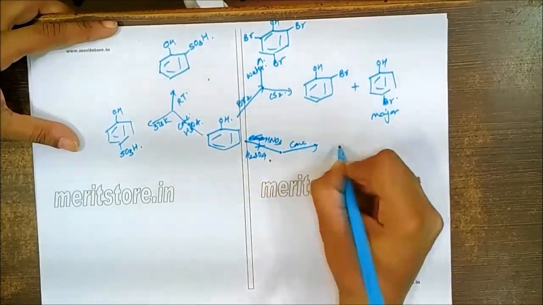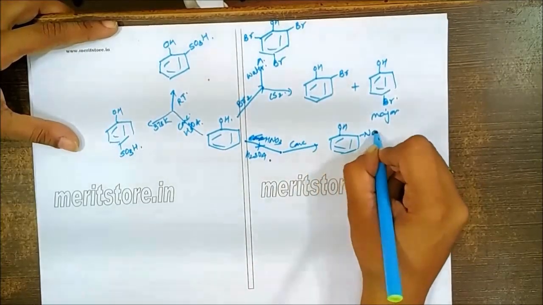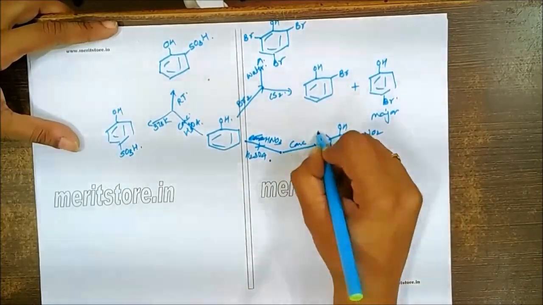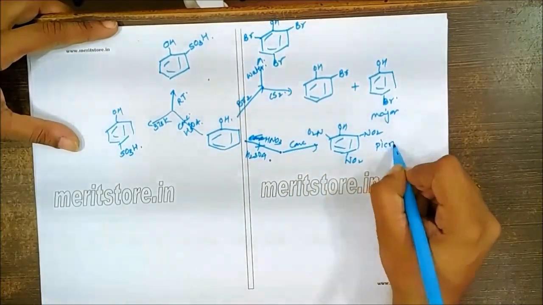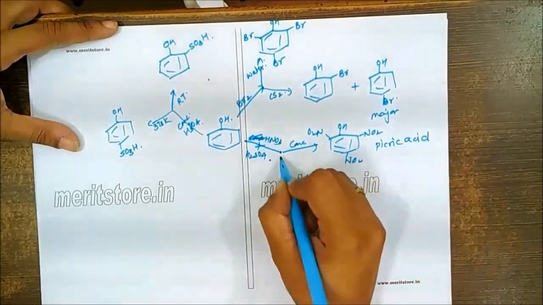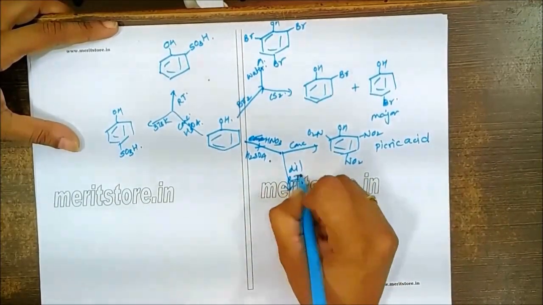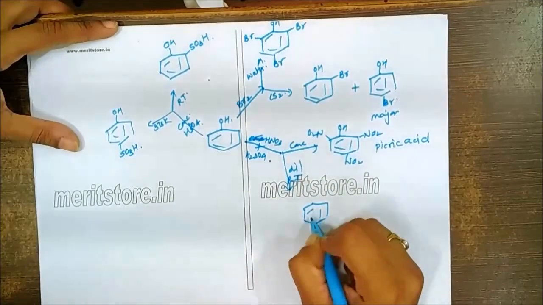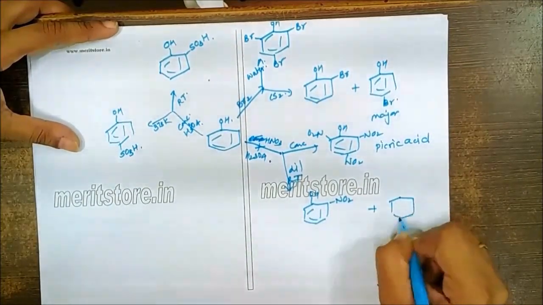If this is concentrated, then this is a strong reagent which will give you nitration at all three positions. We get 2,4,6-trinitrophenol, which is commonly called picric acid. But if you use dilute conditions over here and room temperature, then you are expected to get two products, the ortho product and the para product.